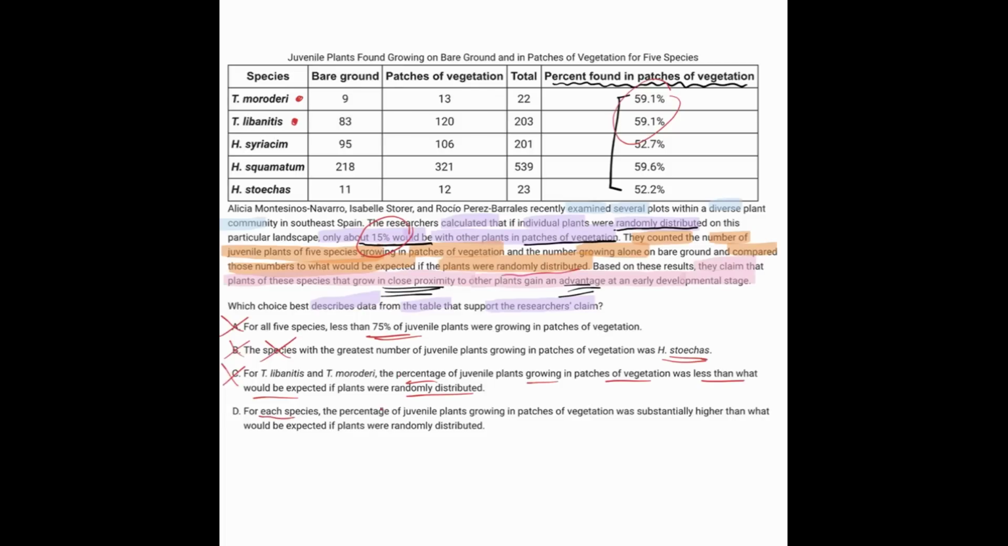And D, for each species, the percent of plants growing in patches of vegetation was higher than what would be expected if the plants were randomly distributed. So for all 5 of these, the numbers were all higher than 15%, which is what answer choice D is saying, and that's correct here.